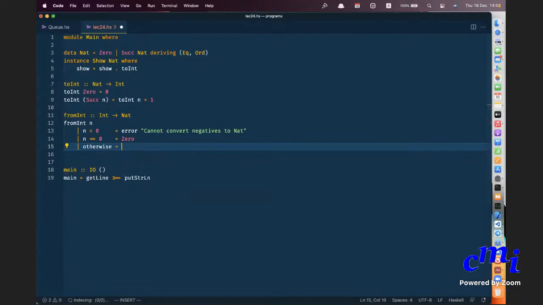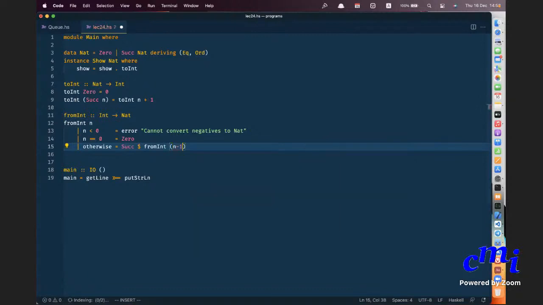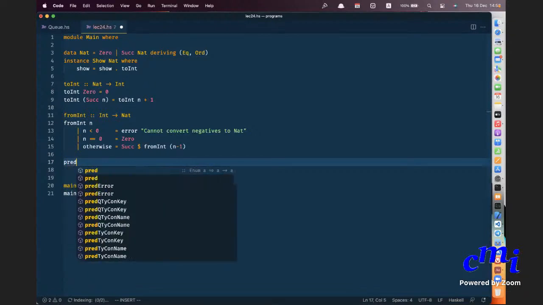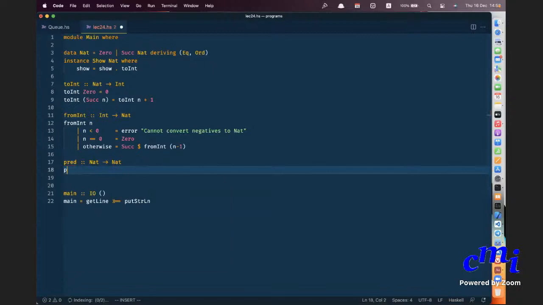Otherwise, you have to do successor of from int n minus 1. Okay, that's it. So I can convert from int to int, and then I said pred. Of course, this is very inefficient, because you are sort of representing numbers in unary, but I'm just showing that you can do natural numbers if you want. Pred of 0 is 0.